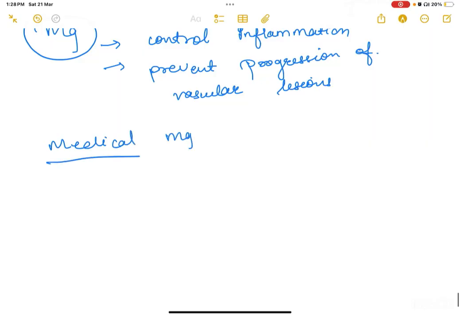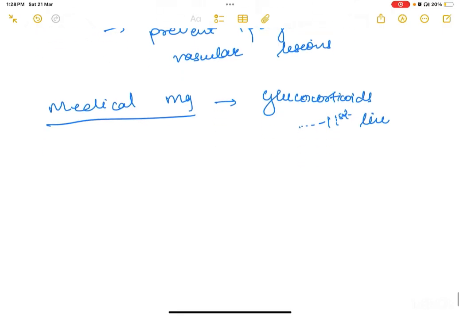So, medical management: glucocorticoids are the first line, at a dose of 1 mg per kg per day of oral prednisolone.